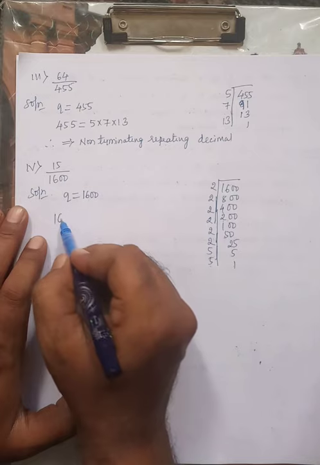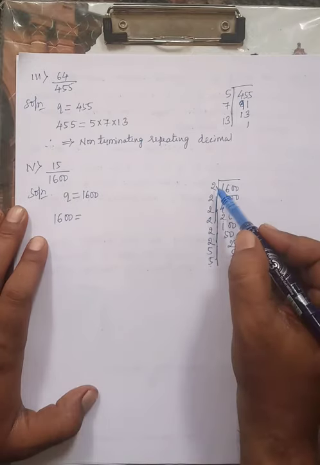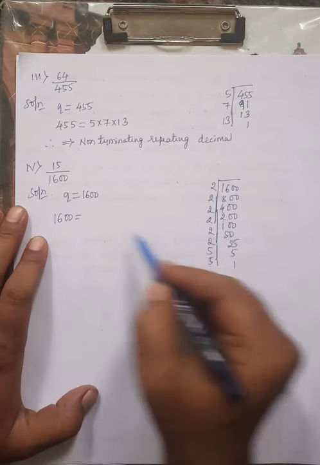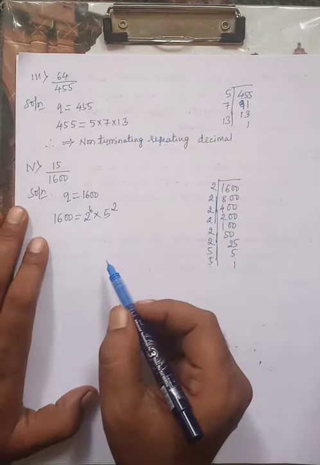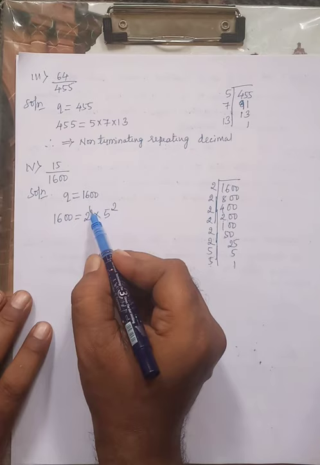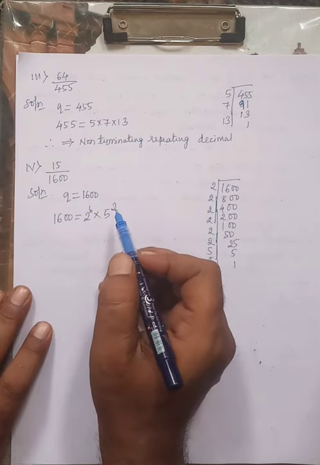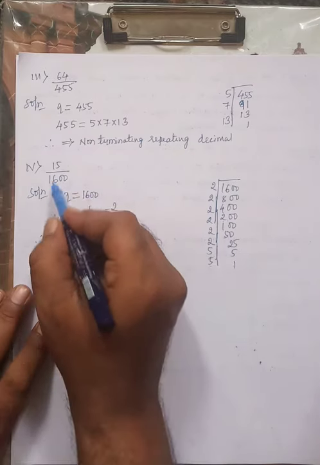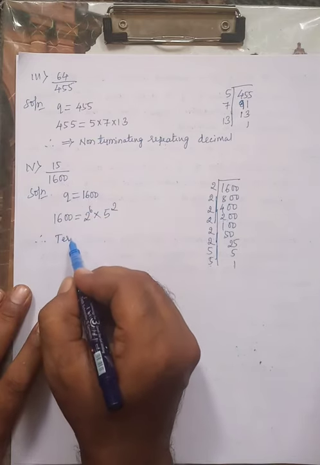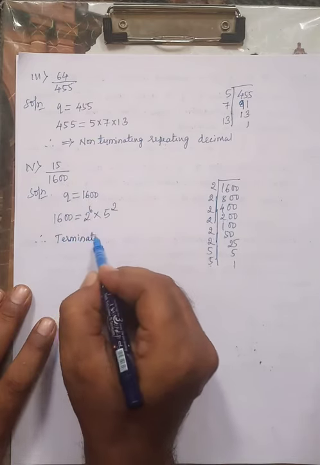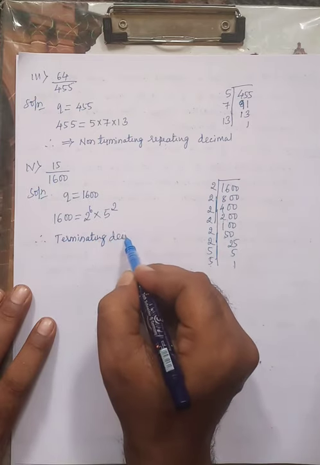So the prime factorization of 1600 is 2 raised to 6 into 5 raised to 2. See, the denominator is in the form of 2 raised to m into 5 raised to n. Therefore 15 divided by 1600 is a terminating decimal expansion.